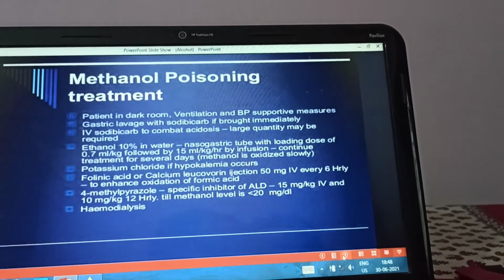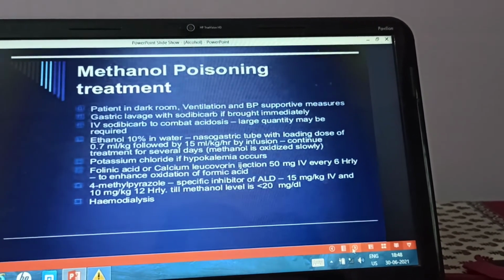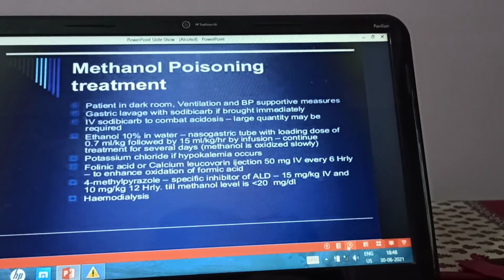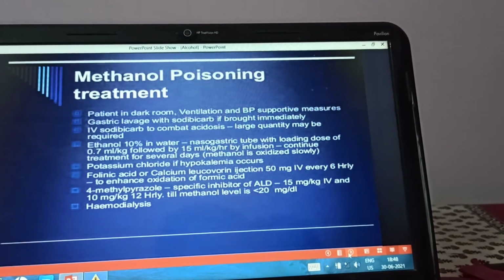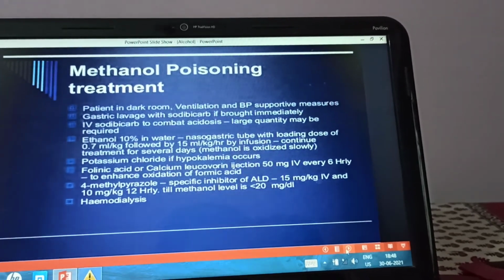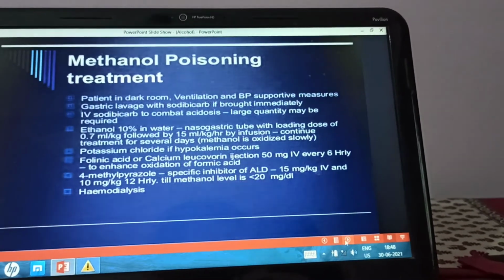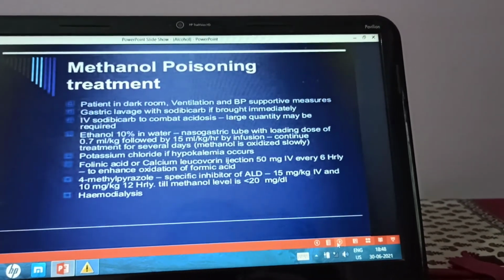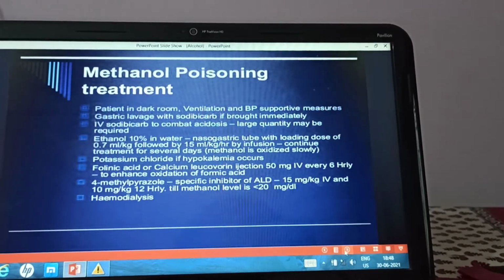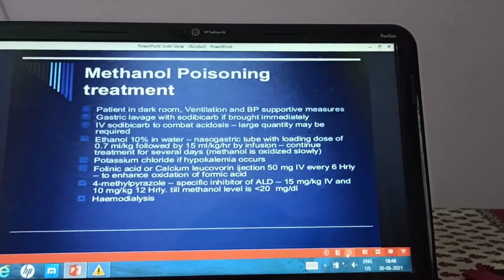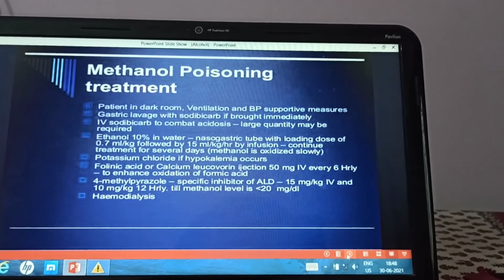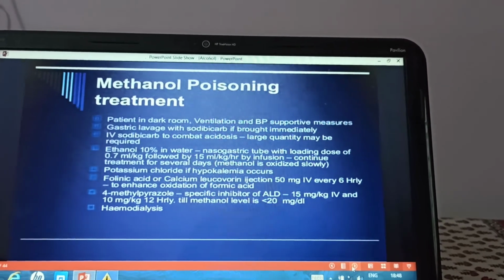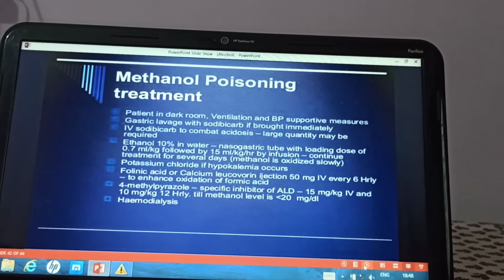Another drug is fomepizole or 4-methylpyrazole, which inhibits the enzyme alcohol dehydrogenase. So there is no metabolism of the methanol and that can lead to the excretion of the methanol. Then finally hemodialysis can be done.